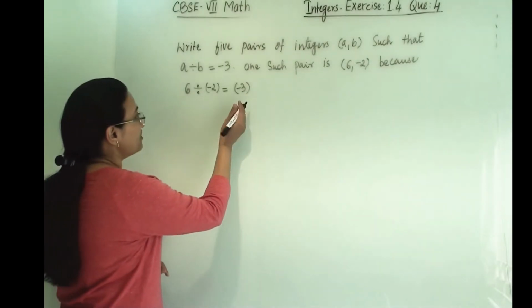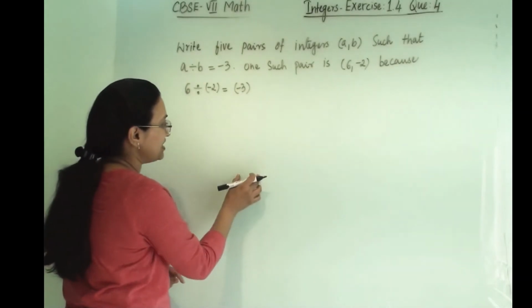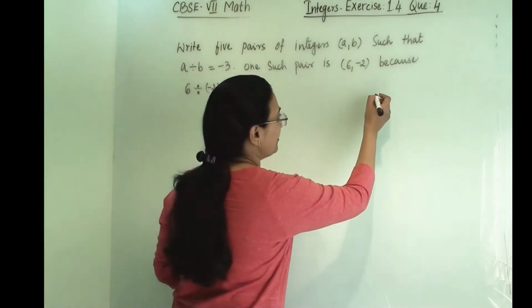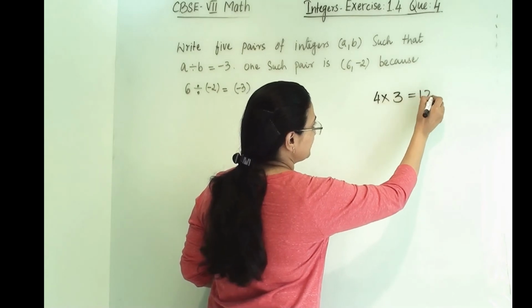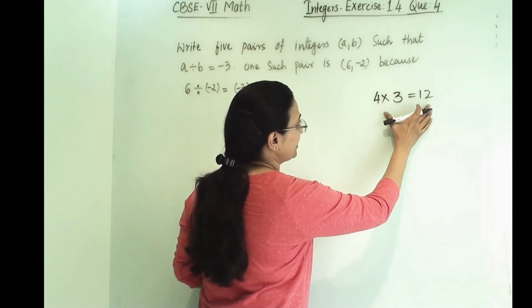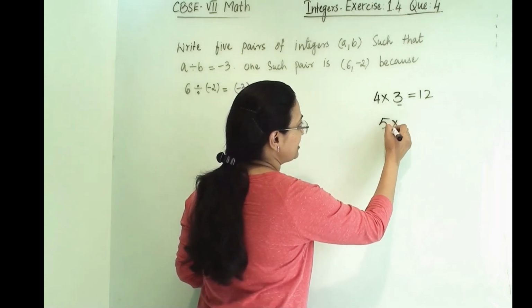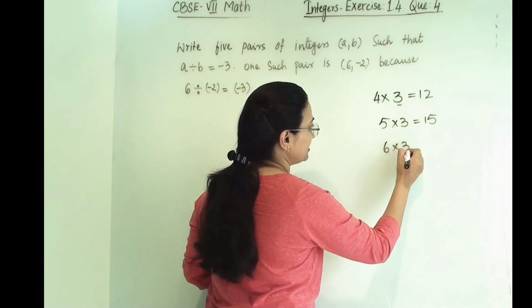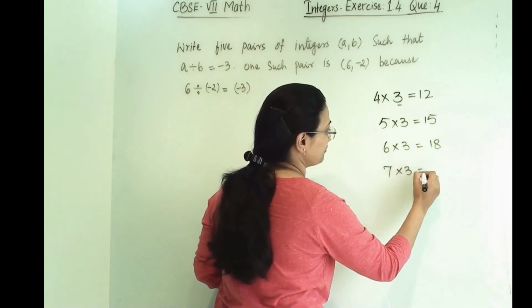So here we have to find two integers such that our answer will be 3. Any number you can take: 4 into 3 is 12. So here 4 and 12 you can take, so that the answer will be 3. Then 5 into 3 equals 15. 6 into 3 equals 18. 7 into 3 equals 21.